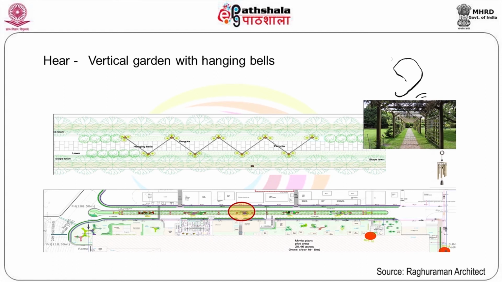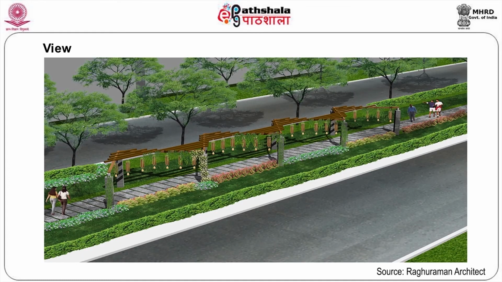You have bells hanging, you have long pods coming from the trees or creepers, so that you get some kind of noise, and then fruits are there, so that birds will come and give some kind of sound for the garden. Then visually pleasing, a very artistic view has been created with the vertical and lower gardens with pergola, creepers, stone walls, and very neatly packed planting.